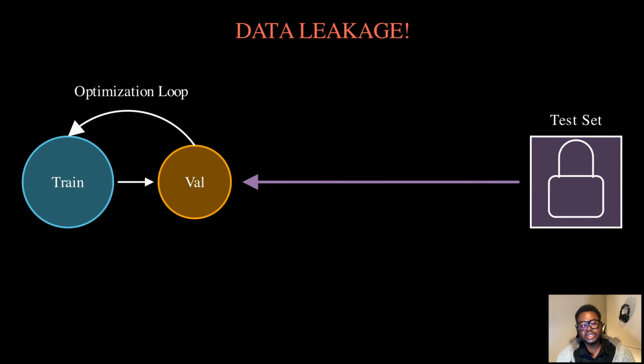This is called data leakage, and it is one of the most common mistakes in machine learning. It's why you see models that perform great in research papers but fail in production. The test set wasn't truly held out.